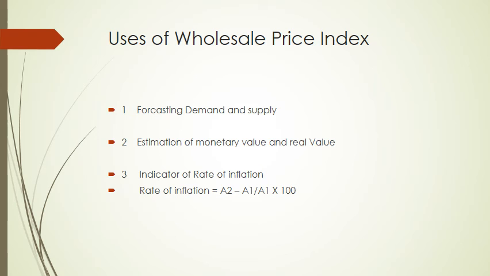So weekly inflation rate is estimated by the formula (A2 minus A1) upon A1 into 100. Because WPI is calculated for every week, if for week 1 wholesale price index is A1 and for week 2 the wholesale price index is A2, then rate of inflation between week 1 and week 2 is estimated by the formula.